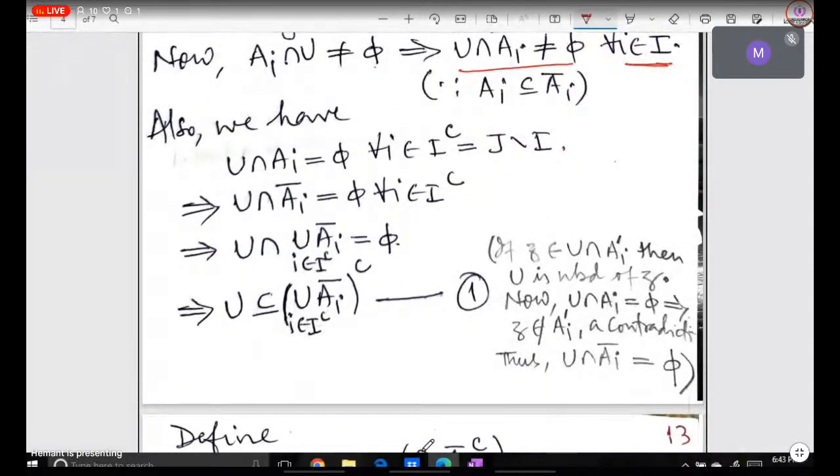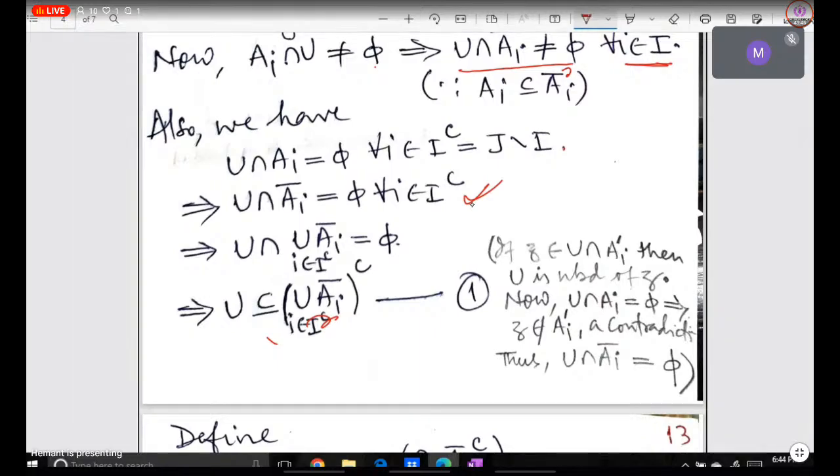And this will be for every i in I complement, ये जो U intersection A_i closure है.